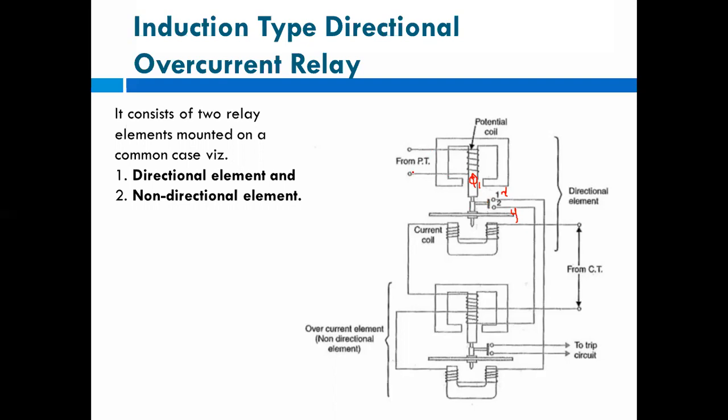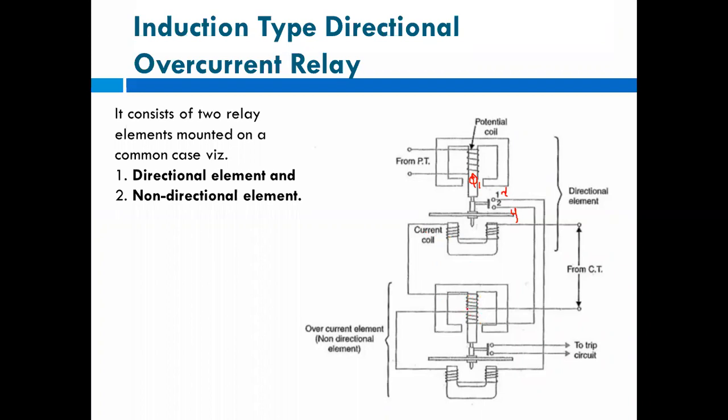Means first, the potential transformer is connected here. Then CT supply is given to this U-shaped coil, that is the secondary side. This CT is also connected to the secondary circuit, that is the secondary element.